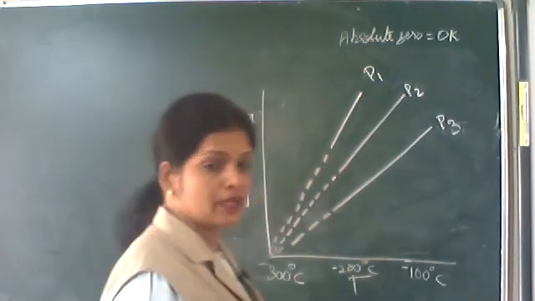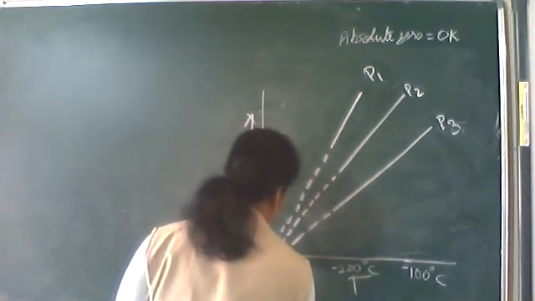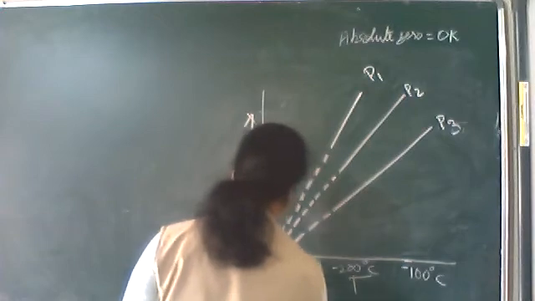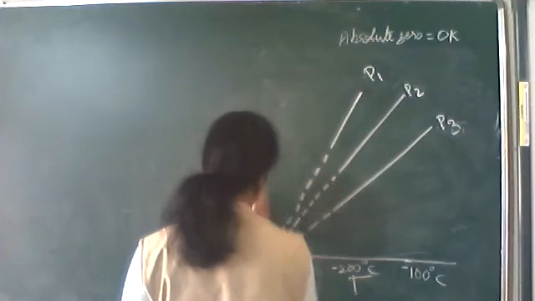We are making this graph, and all will be coming to minus 273 degrees Celsius.